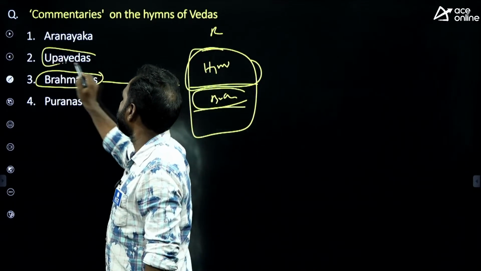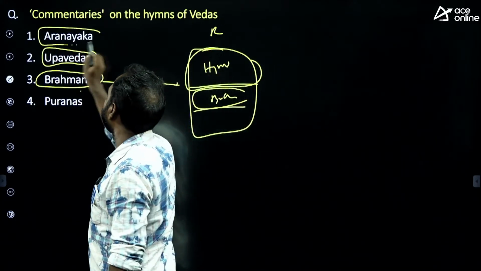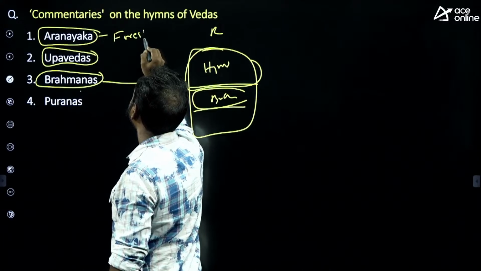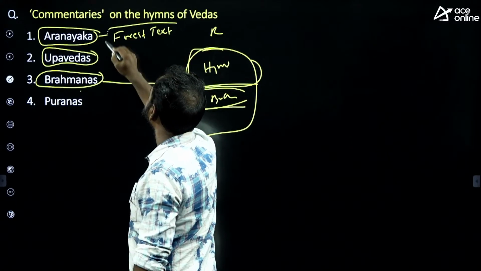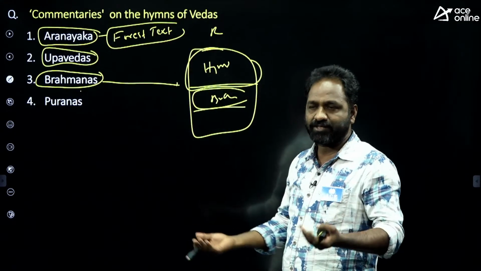And Upavedas, everybody knows about the Upavedas. And Aranyaka is called forest text. It talks about the life in the forest and the sages, everything.